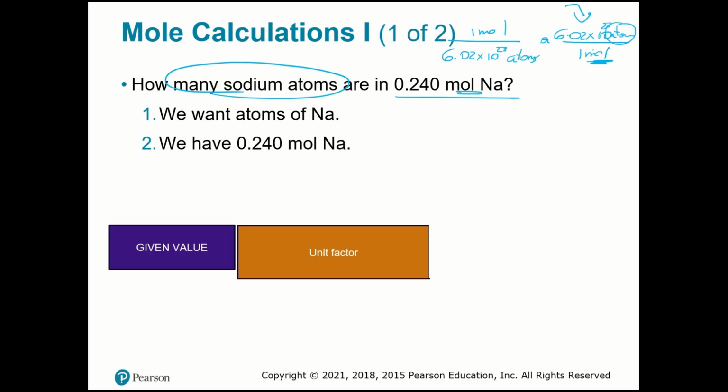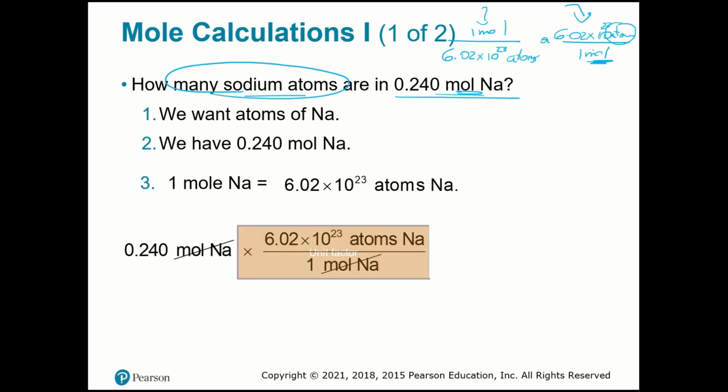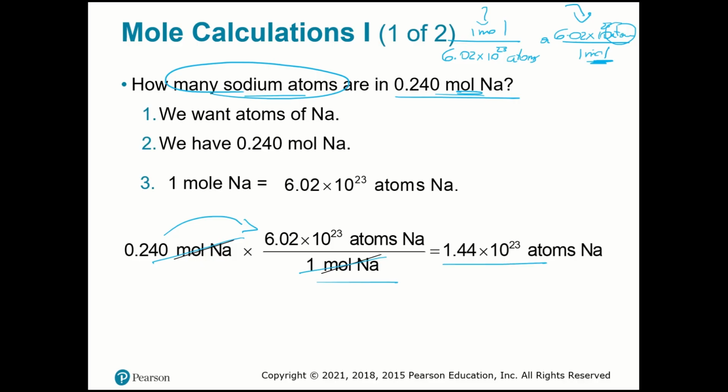So you need to always work with the units, okay? This is not about memorization. Of course, you need to memorize and know that 1 mole is 6.02 times 10 power 23rd atoms. However, how to use your unit factor depends on the units you have here and the unit they are asking for. So you have over here the given value, and then you have the unit factor. So I can cut off moles per mole. So I'm gonna multiply this, and I'm gonna have 1.44 times 10 to the 23rd atoms of sodium.